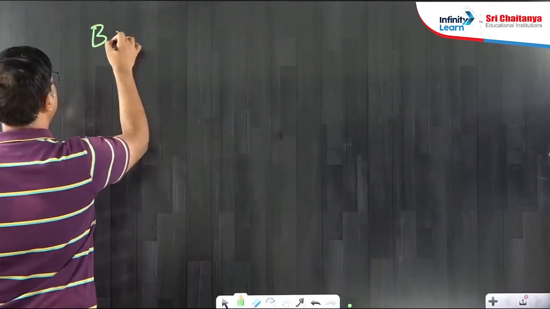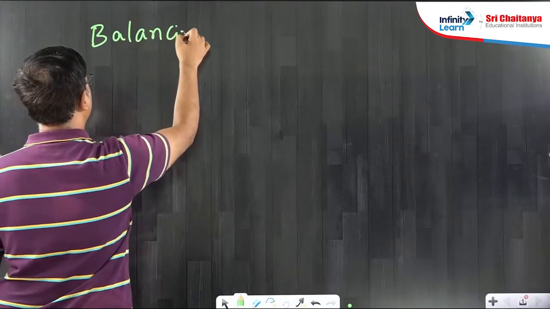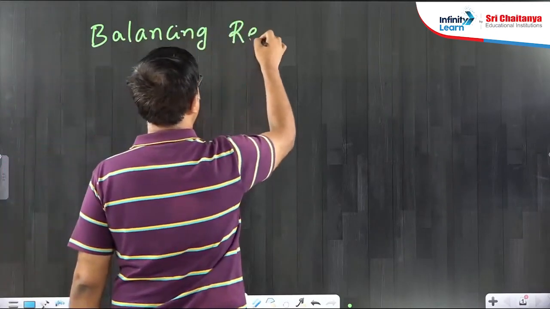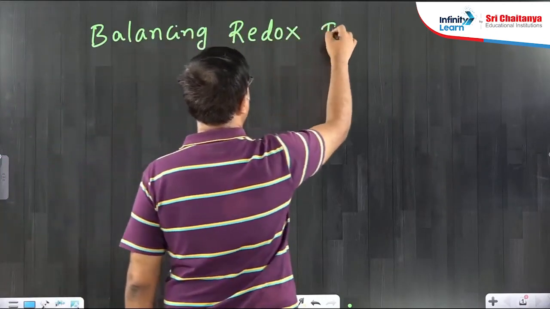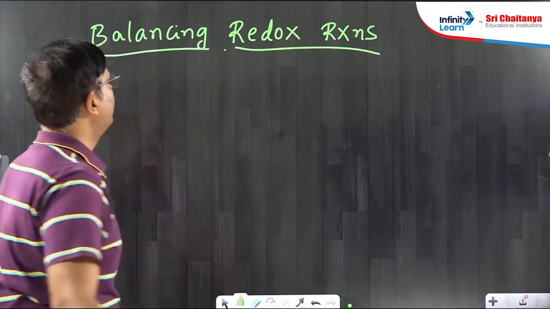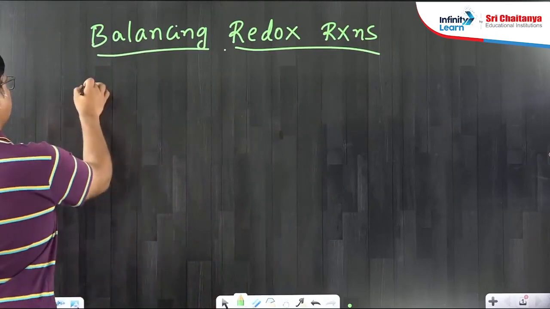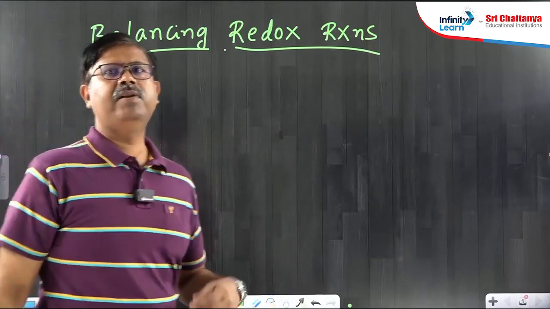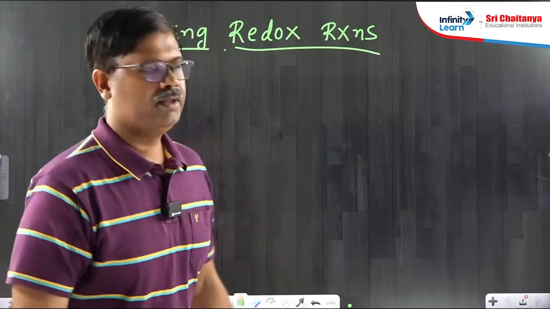Okay. Now, I will tell one method called the oxidation number method. With that, you can balance any redox reactions. Automatically, atoms and electrons will get balanced. Now, what are the steps in that balancing? See, first I will take one example and explain all the steps with that example.